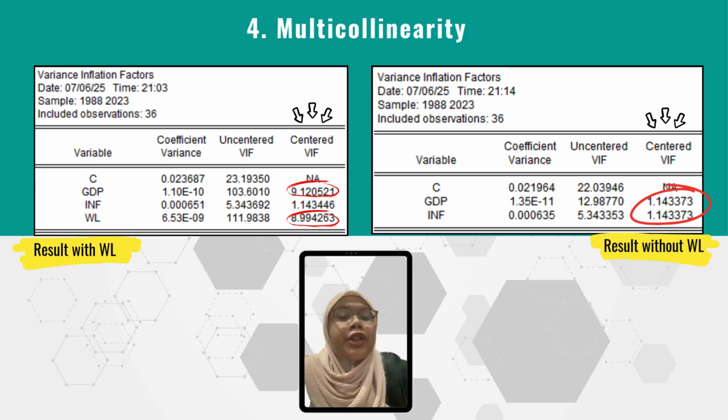But after I decided to remove the WL and ran the test, the result shows the centered VIF for GDP and INF is 1.1434, which means the two variables are below 5. So it means the data doesn't have a multi-collinearity problem or issue. So it means that GDP and INF don't have the same relationship with each other.